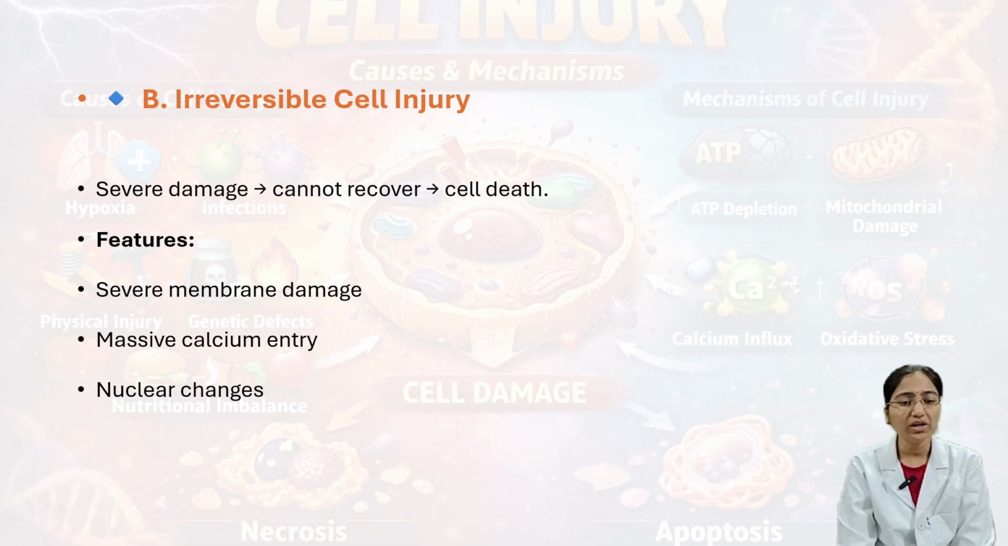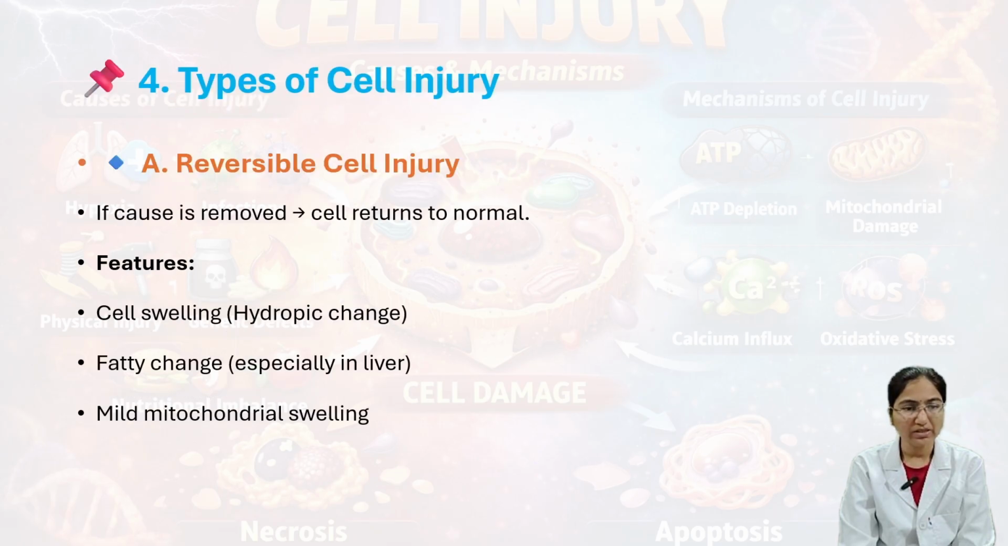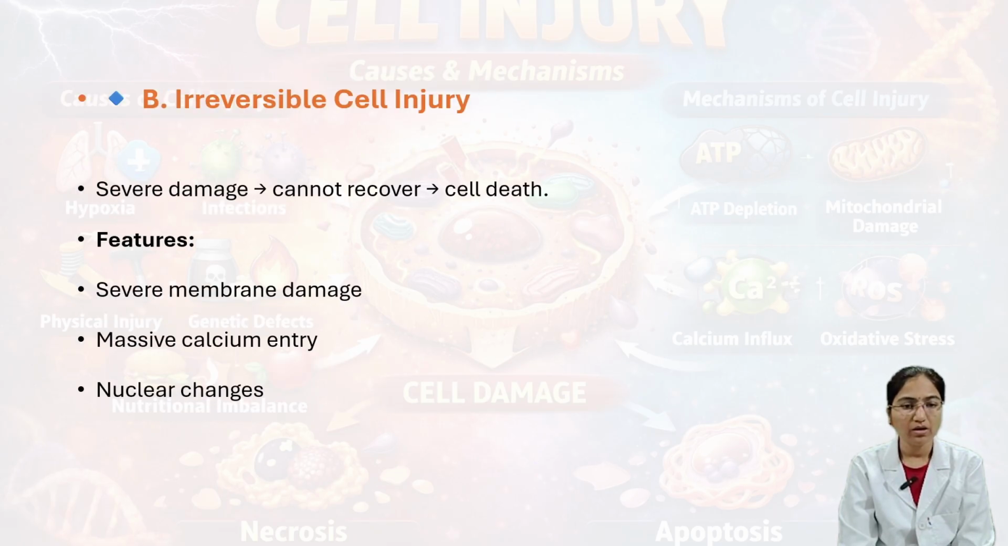And then nuclear changes. This is irreversible cell injury. Here mitochondrial damage is the main thing. Irreversible cell injury is due to the mitochondrial damage and also severe membrane damage. This is about reversible and irreversible cell injury.